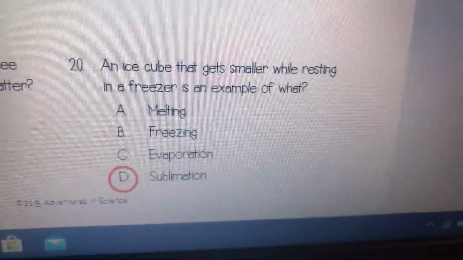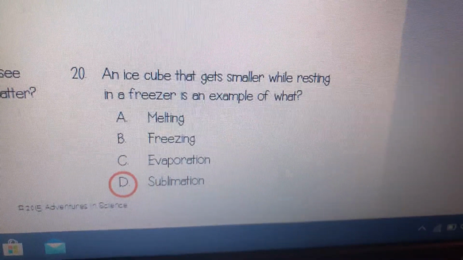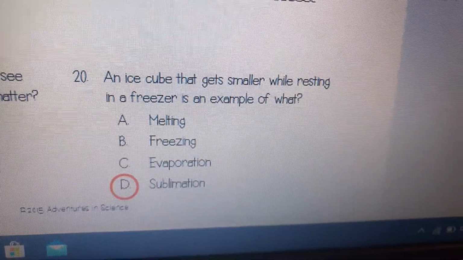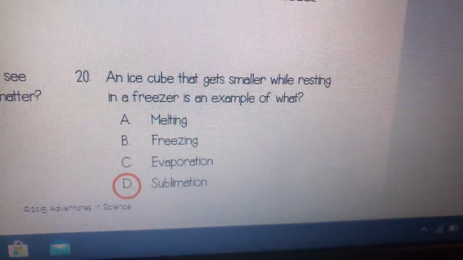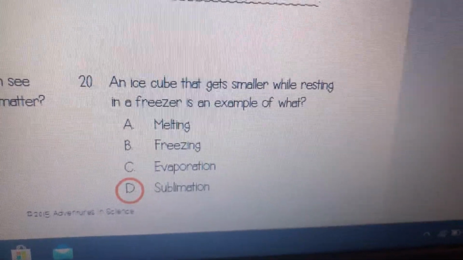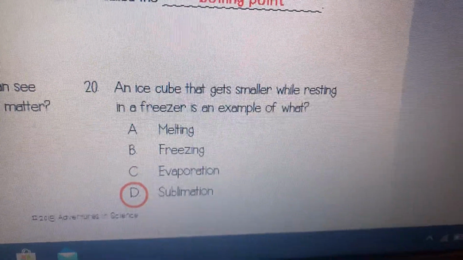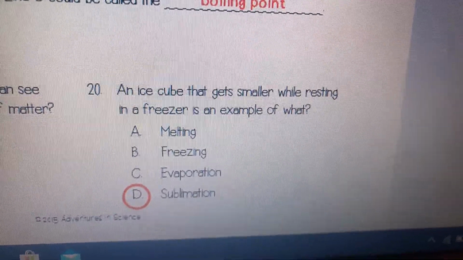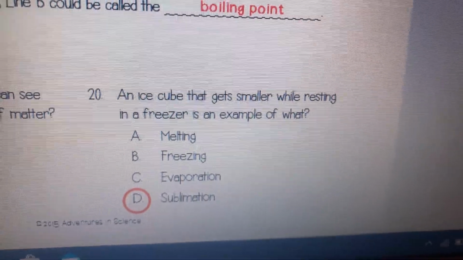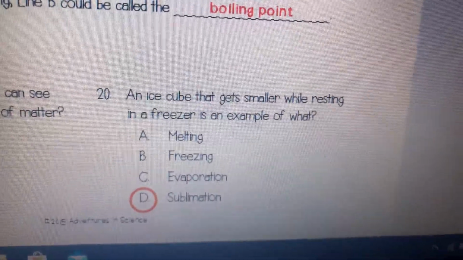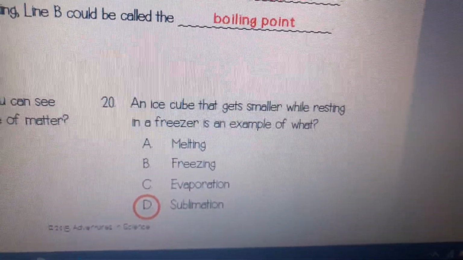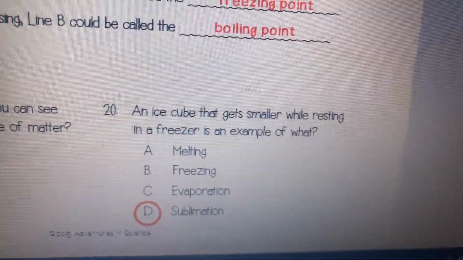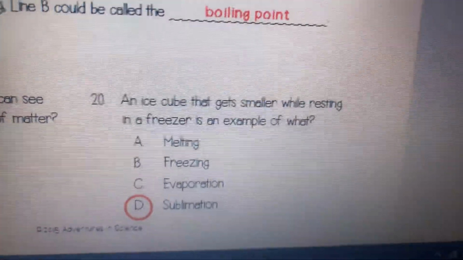And then an ice cube that gets smaller while resting in a freezer is an example of what? That's sublimation. The ice cube is not melting, it doesn't go from solid to a liquid to a gas. It actually bypasses the liquid state, and it turns from a solid into a gas, and that's called sublimation.